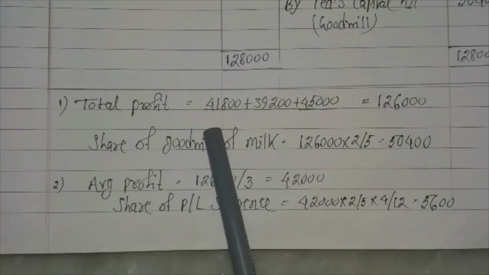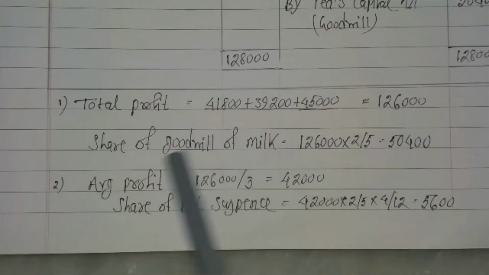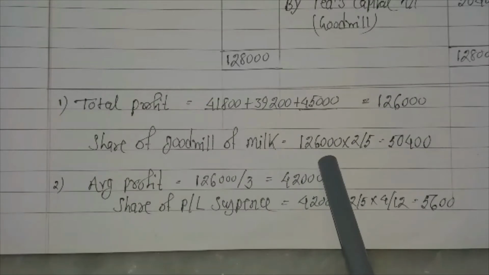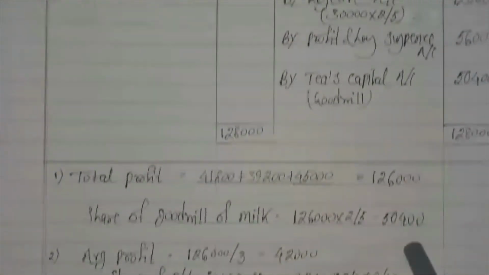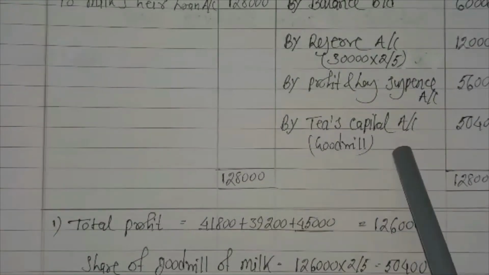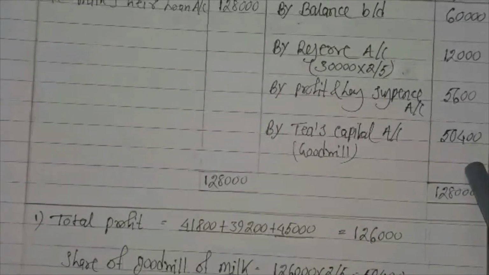Total profit 41,800, 39,200 and 45,000 becomes 1,26,000. Share of goodwill of Milk is 1,26,000 into 2 by 5, so the total becomes 50,400. In case of goodwill, by T's capital, because T is the existing partner, he compensates this. By T's capital account, it is 50,400.